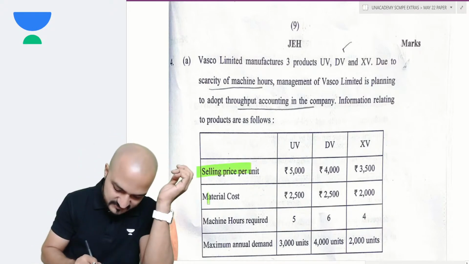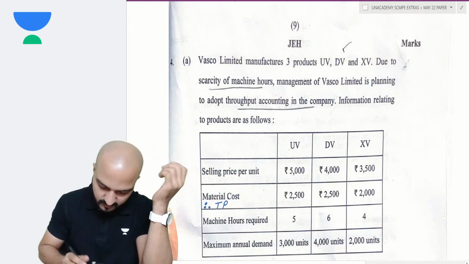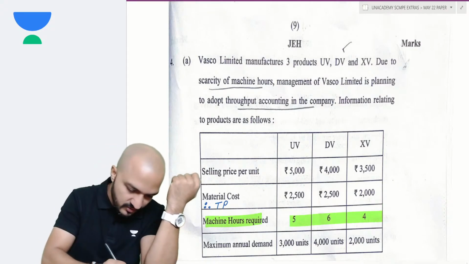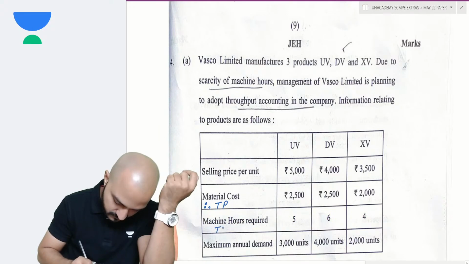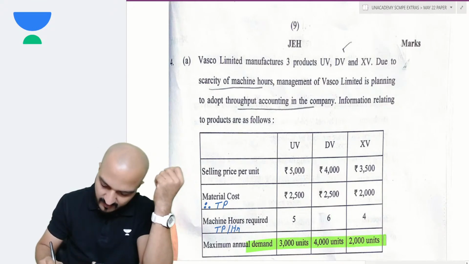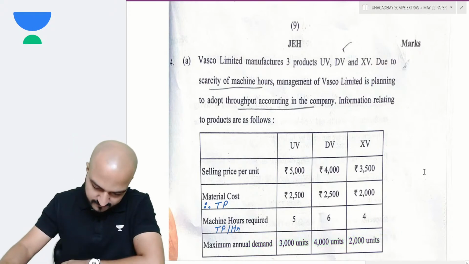So selling price minus materials would give you throughput for every product. Then you are given machine hours required in each product, so that should give you throughput per hour also. And for each product your annual demand is given, so you can do the ranking and allotment and all that.